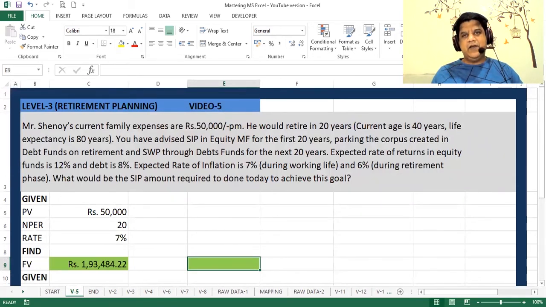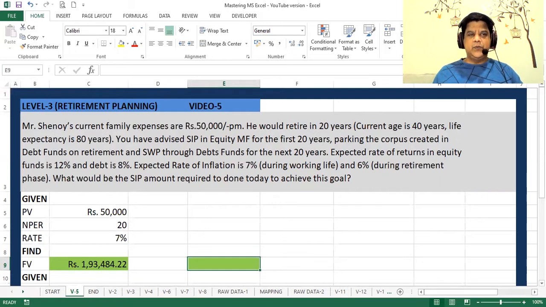Mr. Shenoy's current family expenses are 50,000 rupees per month. He would retire in 20 years from now. His current age is 40 years, retirement age being 60 years, and the life expectancy is 80 years. You have advised him SIP in mutual funds for 20 years, asked him to park the corpus in debt funds and start an SWP from that for the next 20 years.